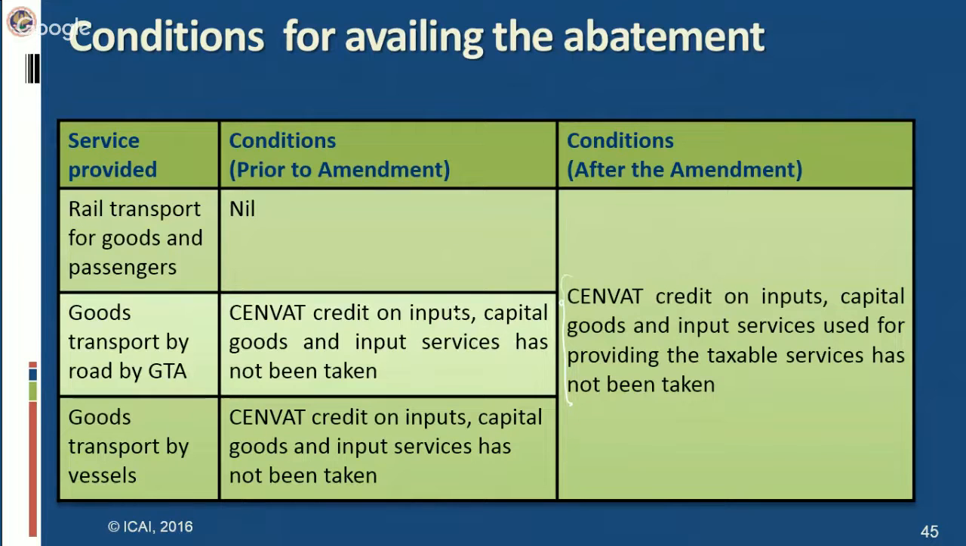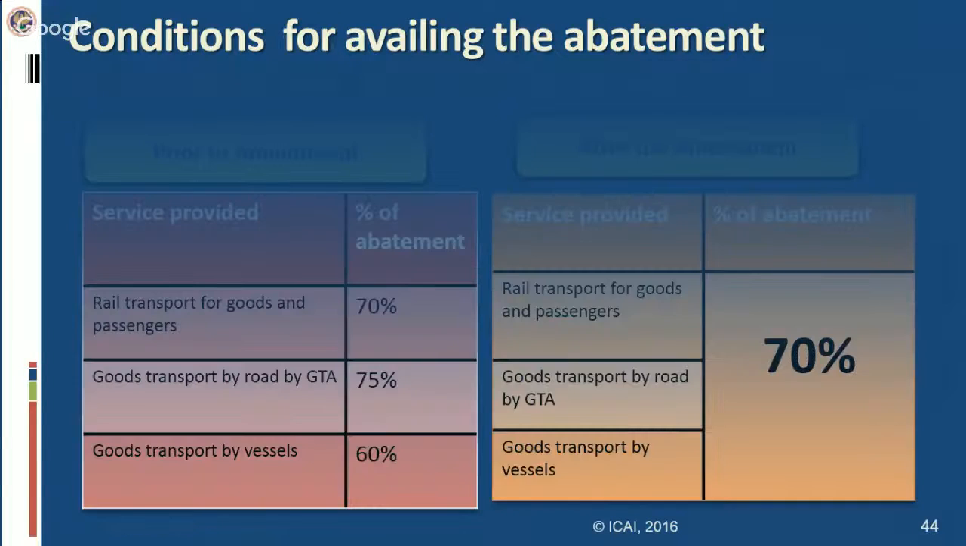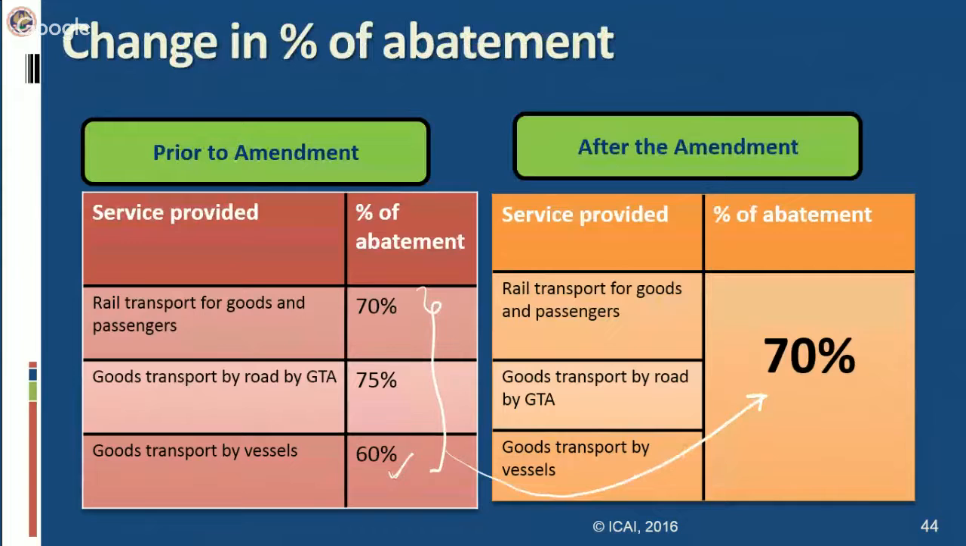So basically, the conditions for goods transport by road and goods transport by vessel remain the same. They were not allowed to take the credit prior to the amendment also. After the amendment also, they will not be allowed to take credit on all the three components. However, in case of rail transport, the rail people have to fulfill this condition in order to avail the abatement of 70%. And if you see the change in rate also, as regards rail transport, both for goods and passengers, the rate remains the same, 70 and 70.